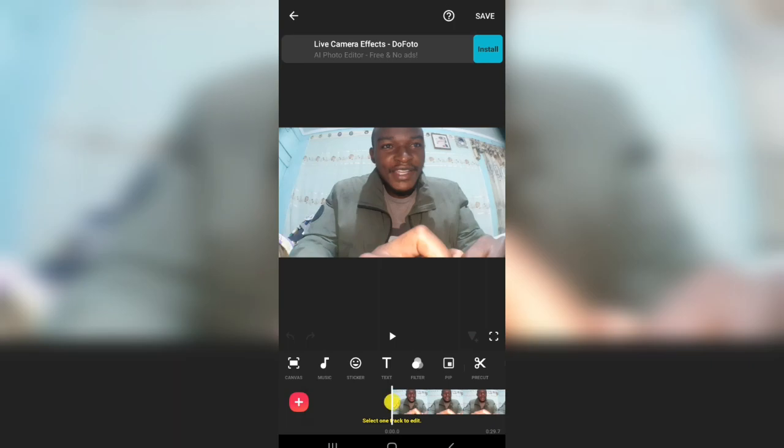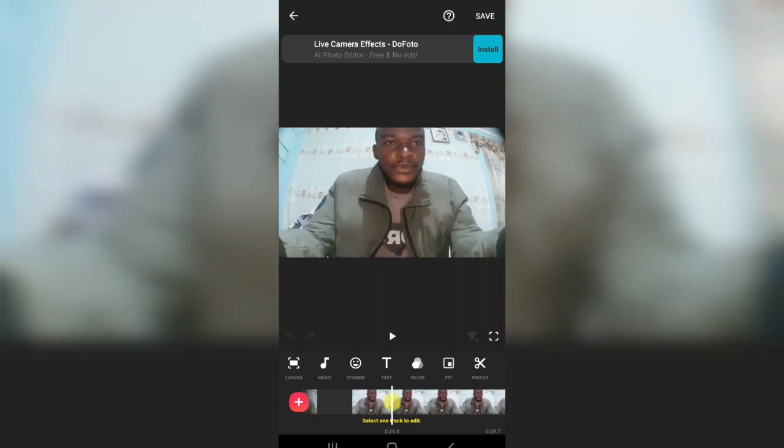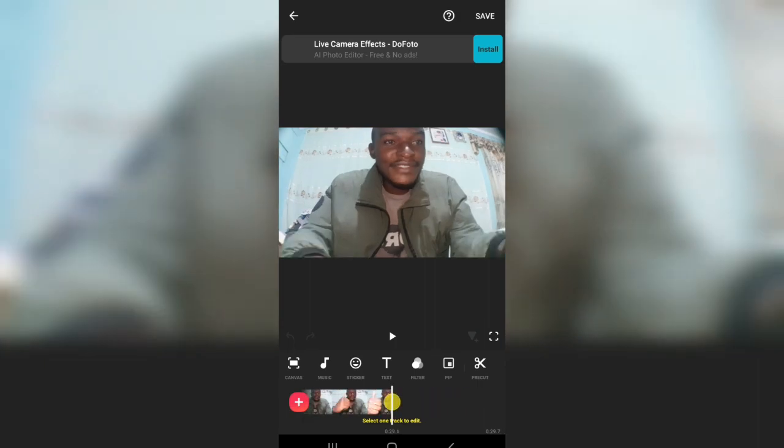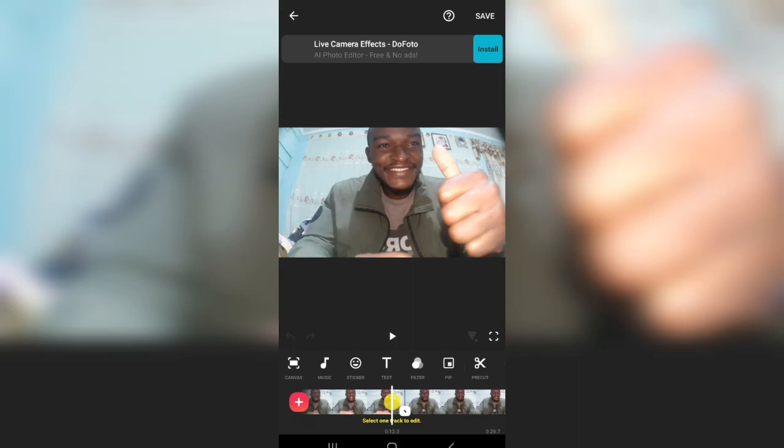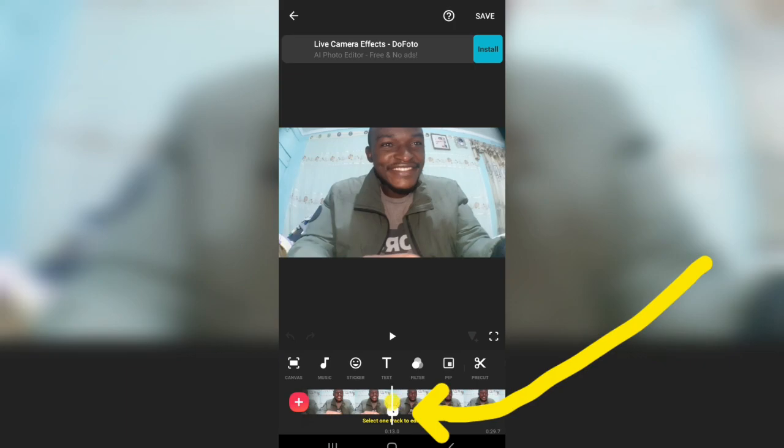So this is the clip. If I scroll like this, keep on moving from the clip to the next clip, this white stuff that is here shows transition.